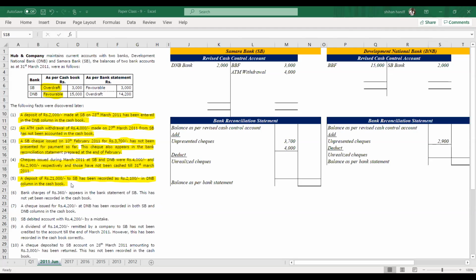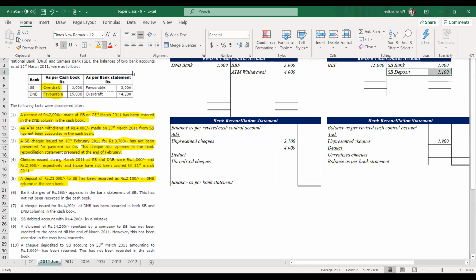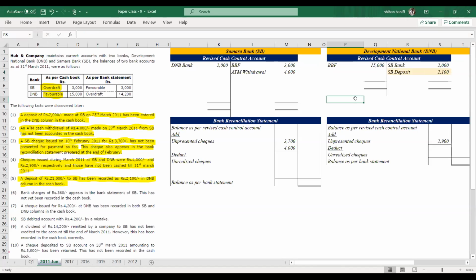A deposit of 21,000 to SB, recorded as 2,100 in the DNB column in the cash book, means first this should be deducted from DNB's cash account. This is an SB deposit. So we credit 2,100 from the DNB cash account, because it has been recorded as 2,100.